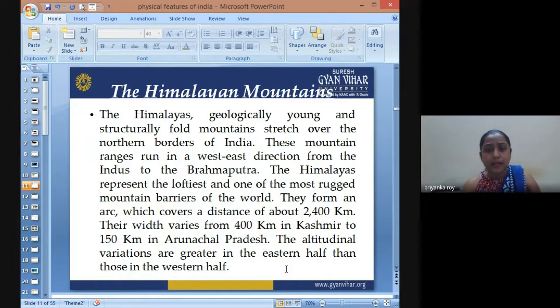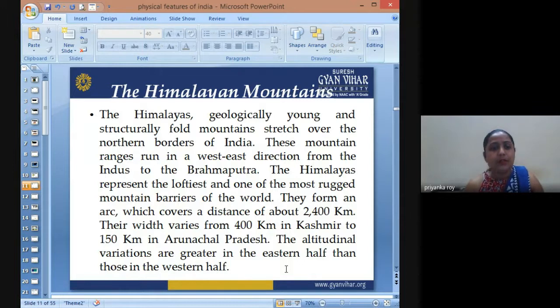They form one of the highest mountains in the world, giving us the highest peak, Mount Everest. They form an arc, running from the Karakoram range towards the northeastern states, Arunachal Pradesh.